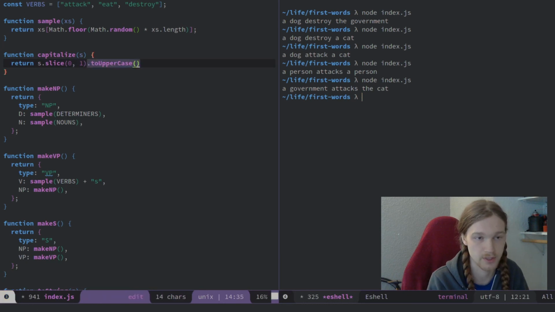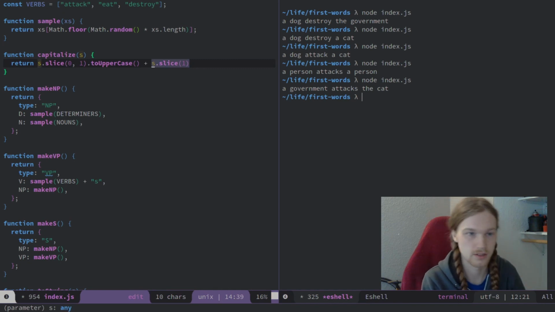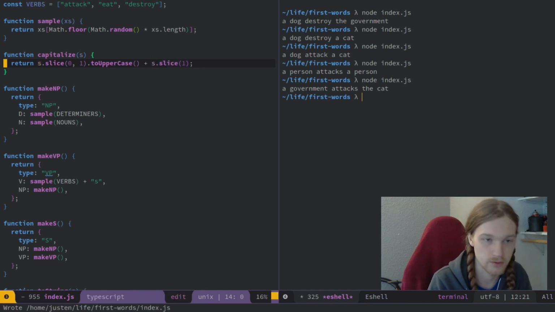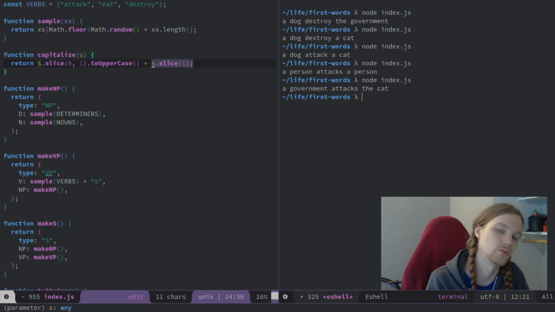Strings also have a method called toUpperCase. And then we're going to append the rest of the string to it. If you give slice 1 argument, it'll slice off whatever number of characters that argument is, and then it'll give you the rest of it. So this will give us the first letter uppercased, and the rest of the string will be the original string.